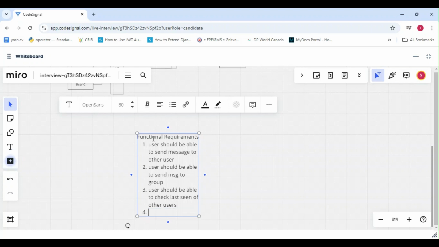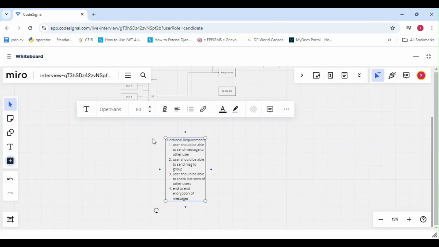Then we have end-to-end encryption of messages. Then we have user should be able to send images and videos. Okay, so these are the functional requirements.